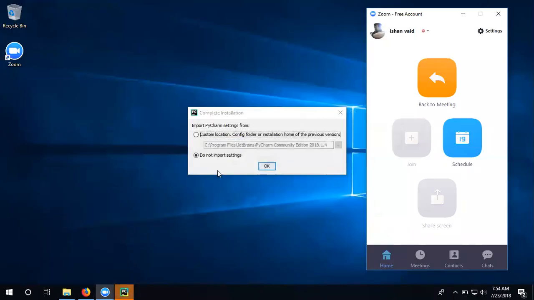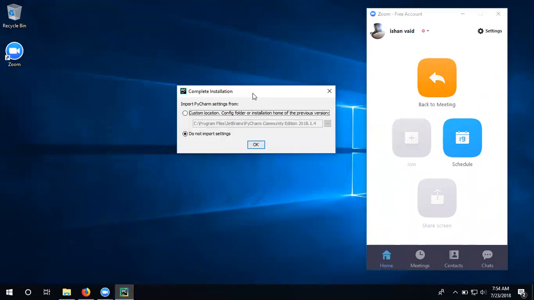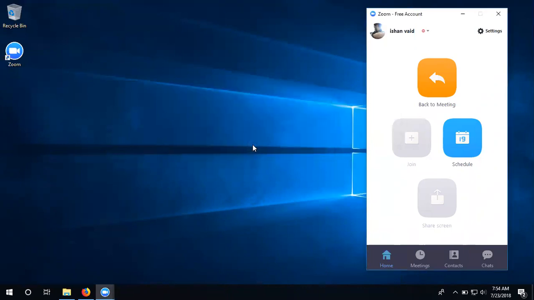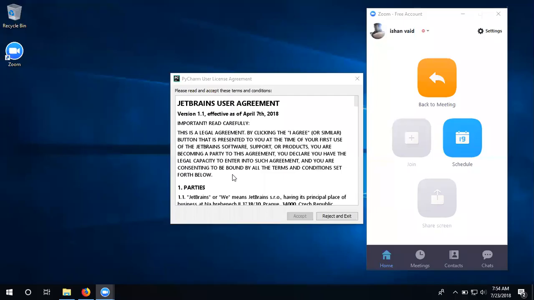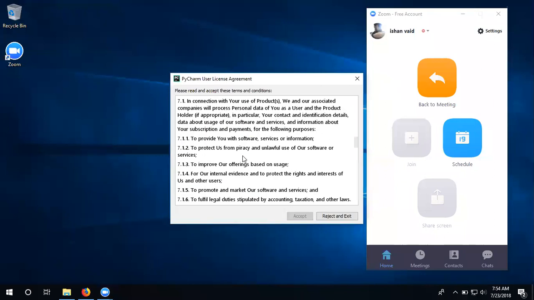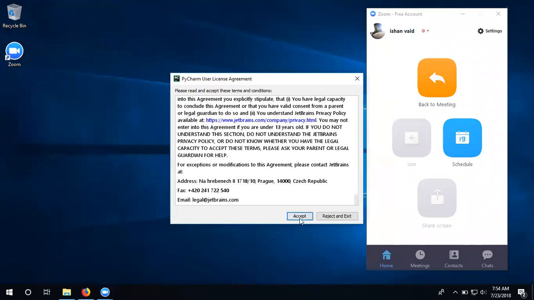It will show an option asking if you have any backup files or any other data which were there in your system. Just click Do not import settings. Now you have to scroll down to the bottom of this page and accept this license.